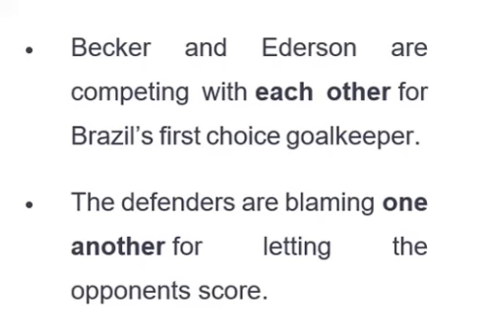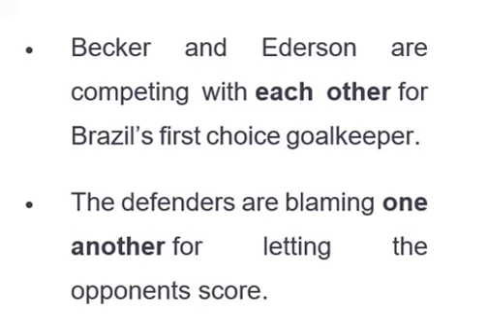The answer is yes. When you are talking about two persons, like in the first sentence, we are talking about Becker, Liverpool's goalkeeper, and Ederson, Manchester City's goalkeeper. There are only two persons. We use each other. But when we are talking about more than two persons, you use one another. In the second sentence, the defenders may be 3 or 4. So they are not blaming each other because they are not just two persons. They are blaming one another because they are now more than two.